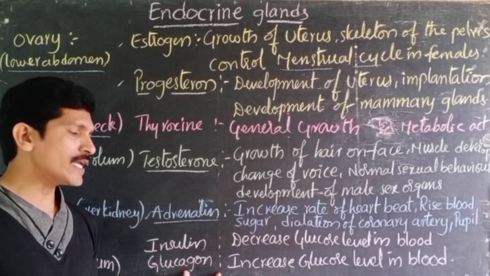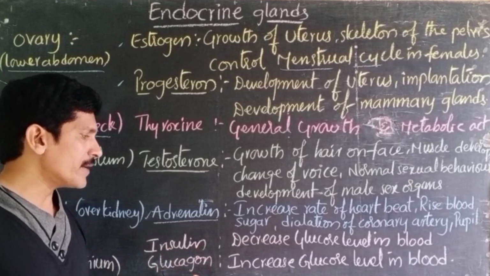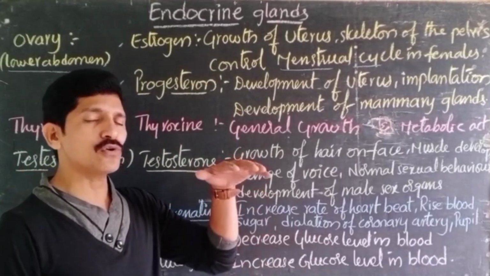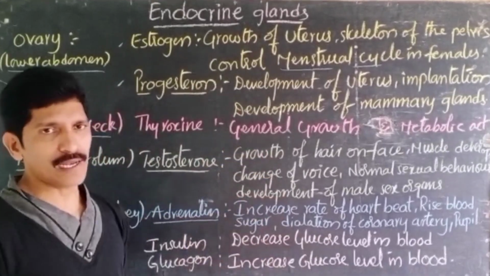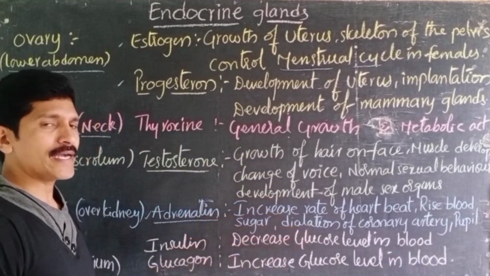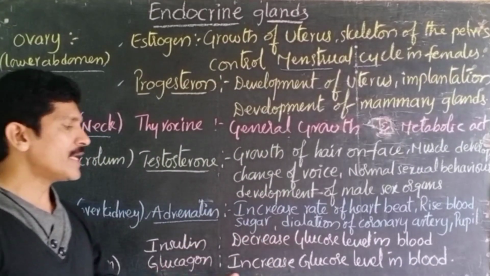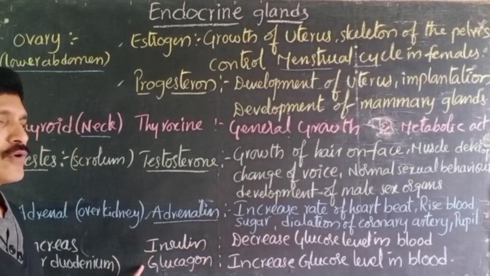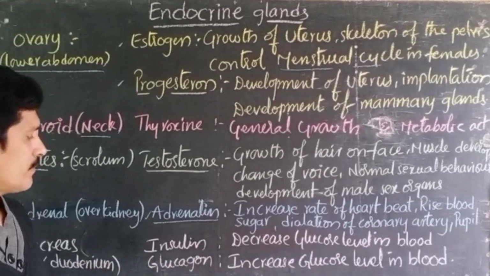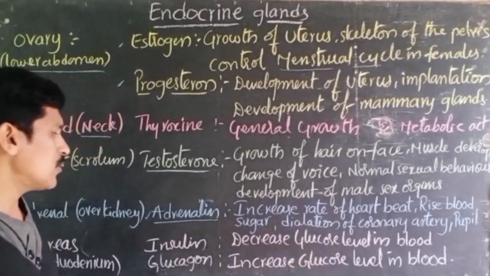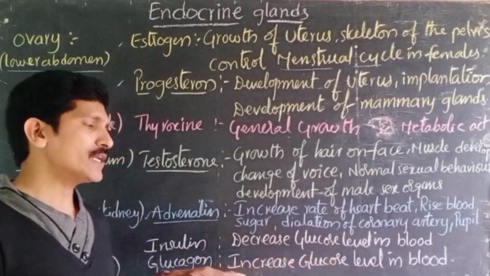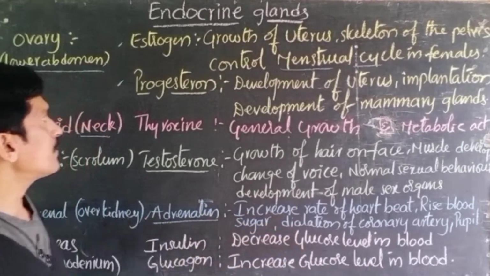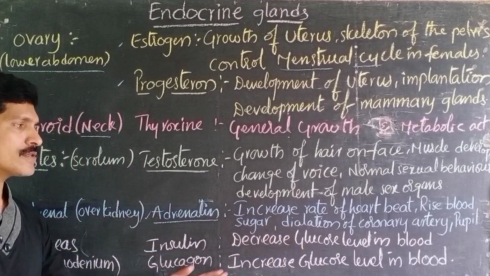This glucagon works against insulin activity. That is, it increases the glucose level in the blood. Whenever the glucose level decreases below normal, the pancreas immediately releases the glucagon hormone and brings the glucose in the blood up to the normal level. In other words, insulin and glucagon work one against the other, because insulin decreases the glucose level and glucagon increases it, and both of them balance the glucose level in the blood. So these are the endocrine glands, their hormones and their functions.